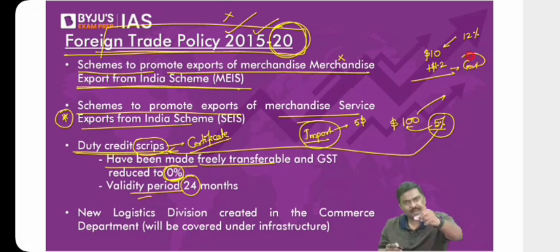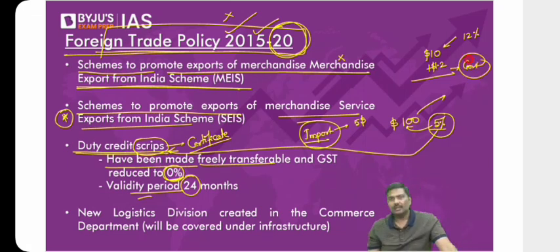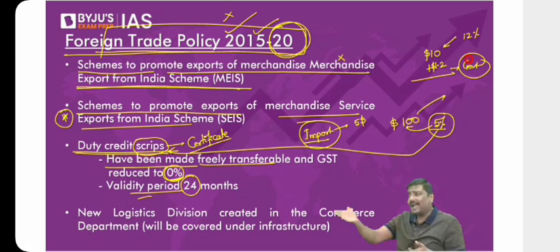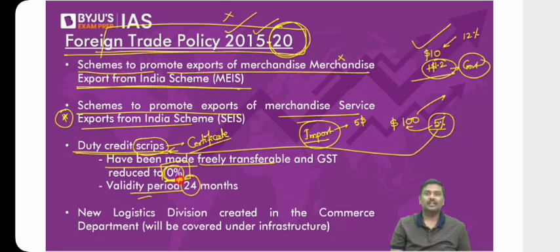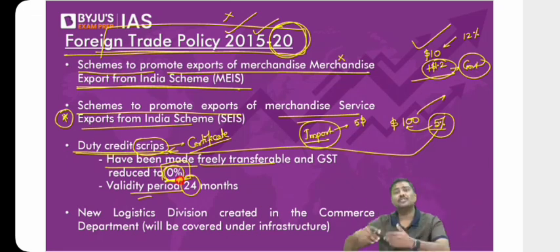Now tell me, will you purchase the scrip? I will basically say, why should I pay $11.2? I can directly import and pay only $10 in the form of import duty. Because you're paying 11.2, but you're getting a value of how much? Only $10. Why will you purchase it? That is the precise reason the Government of India later reduced the GST rate applicable to 0%. Now, is the logic okay? This is how we promoted more and more exports of goods and services. We used to provide incentives in the form of duty credit scrip.